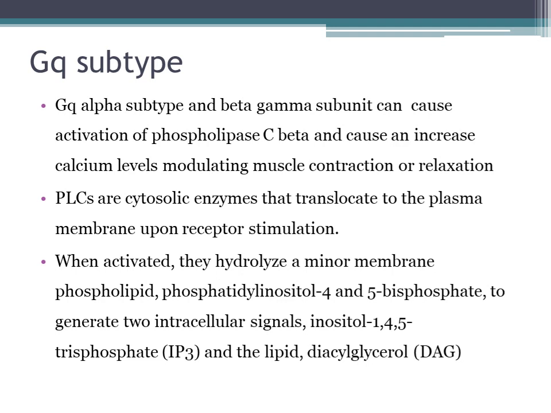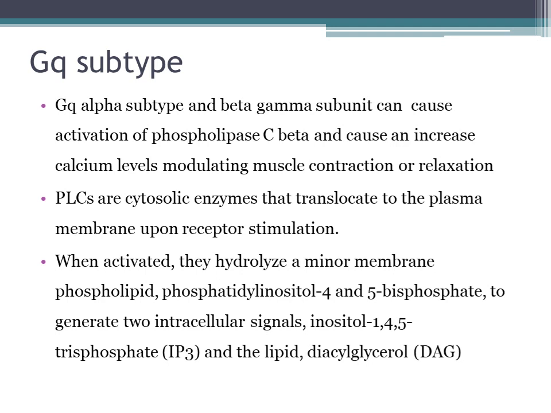So what are PLCs or phospholipase C? These are cytosolic enzymes which will translocate to the plasma membrane on receptor stimulation. Once this phospholipase C is activated, it will hydrolyze the membrane phospholipid, phosphatidylinositol, and generate IP3 and DAG.